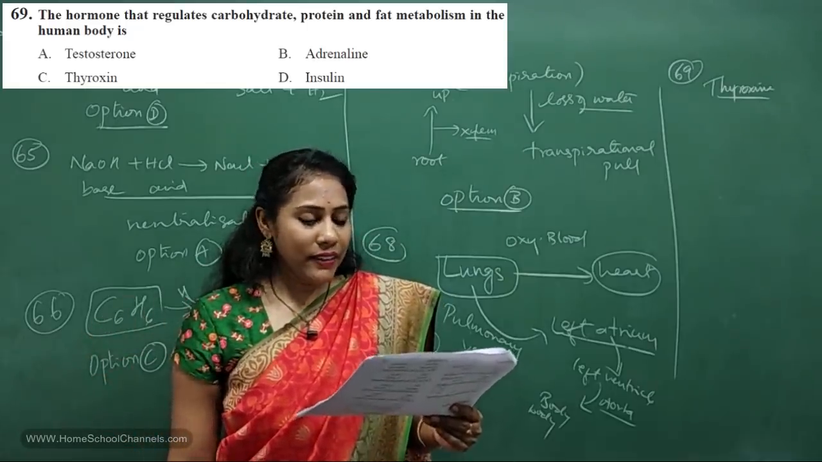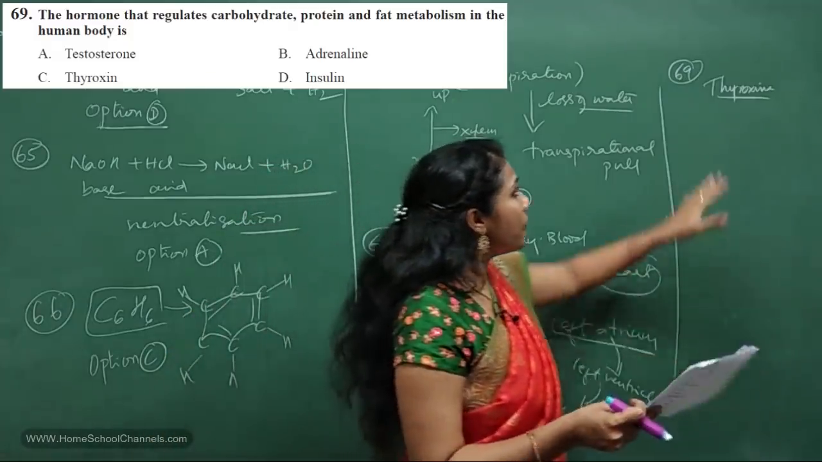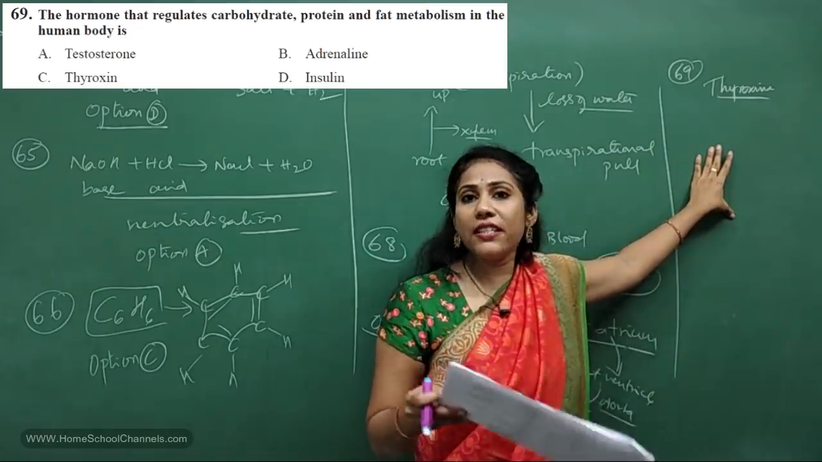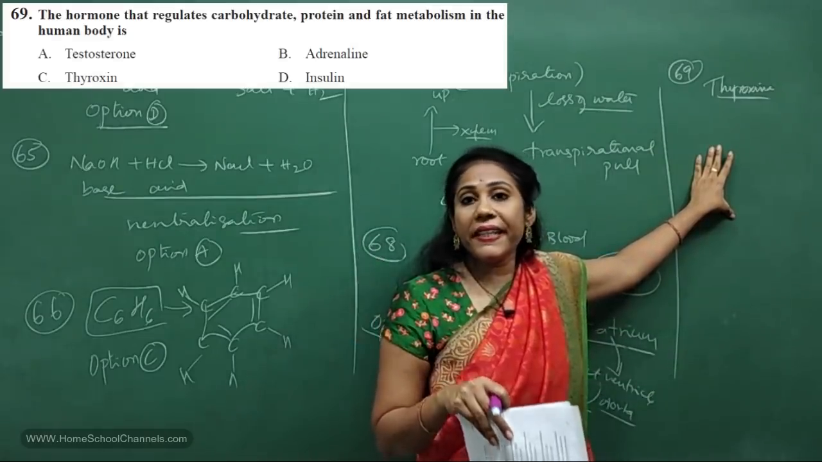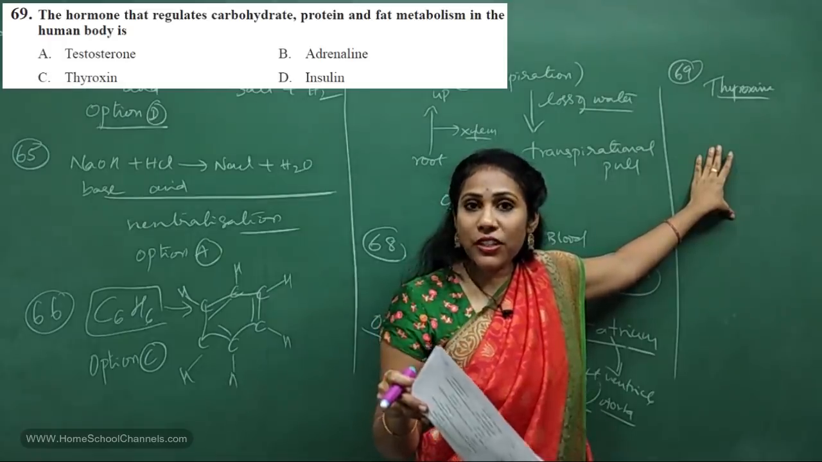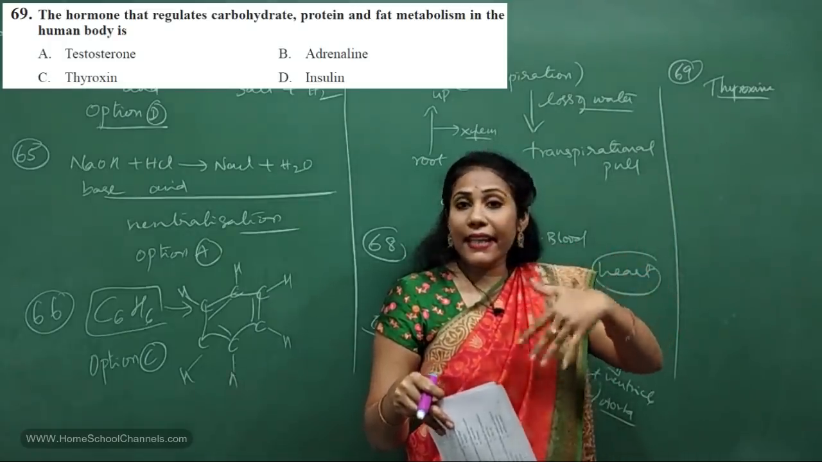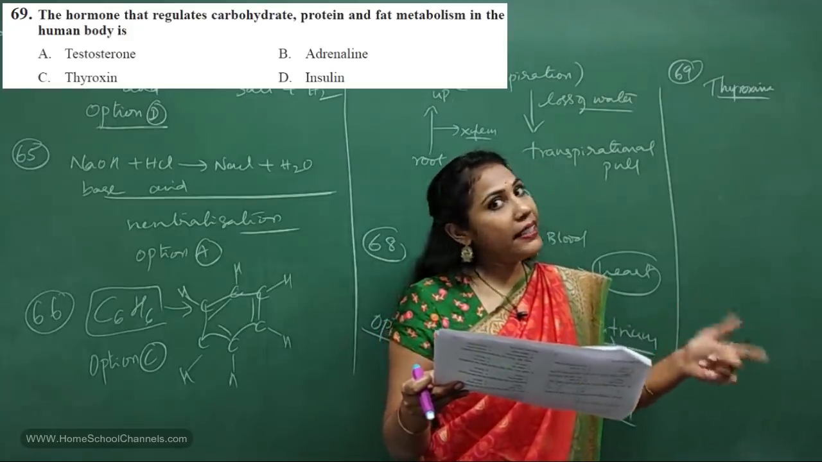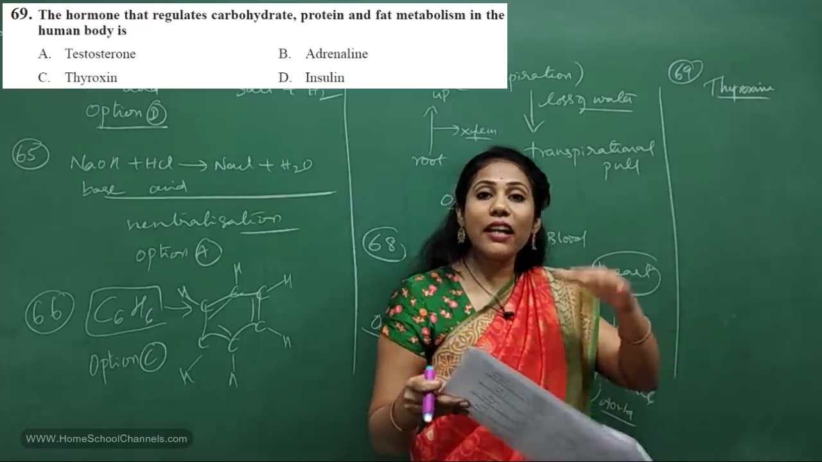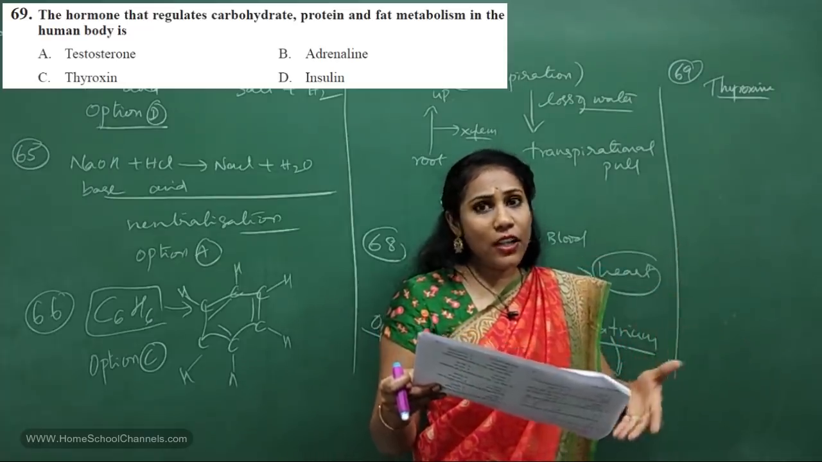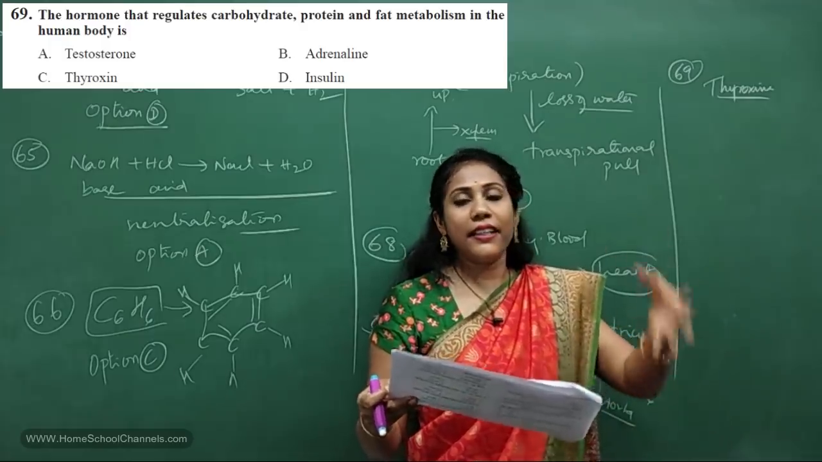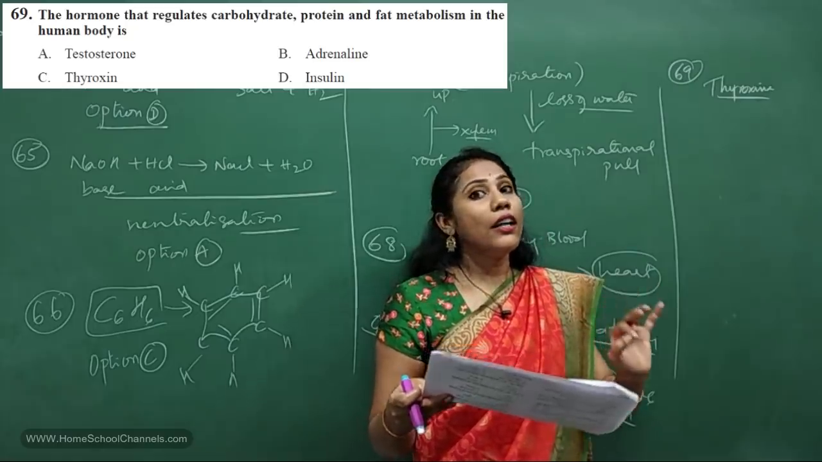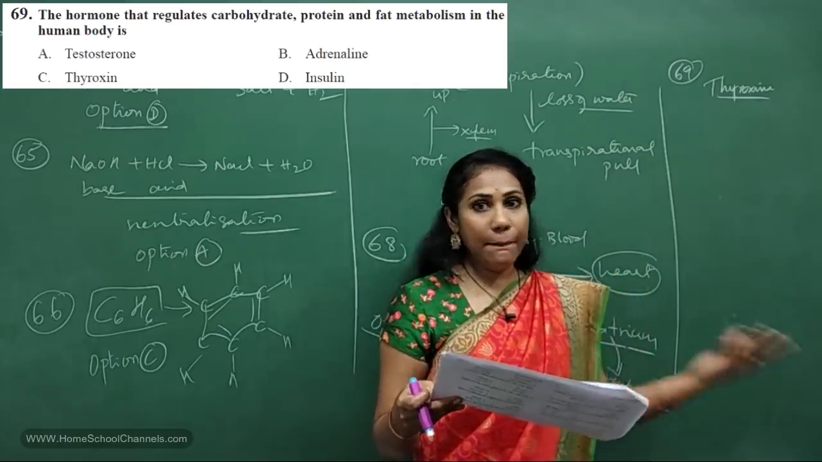Let's discuss the other options also for the 69th question. Option A, testosterone. Testosterone is secreted in the testes, and it helps in developing secondary characters in males. Next hormone, adrenaline, is secreted in the adrenal gland and controls blood pressure. Thyroxine, you all know, helps in fat and carbohydrate metabolism. Insulin helps in controlling blood sugar level and is secreted in the pancreas, right?